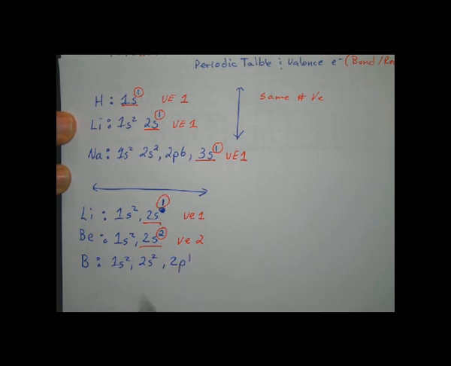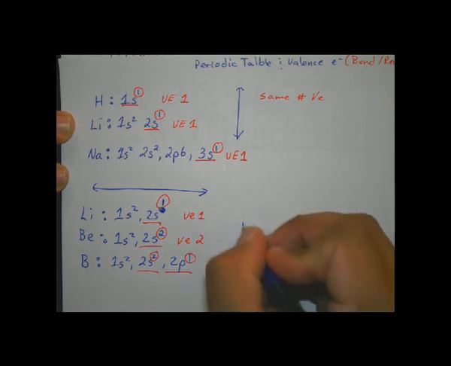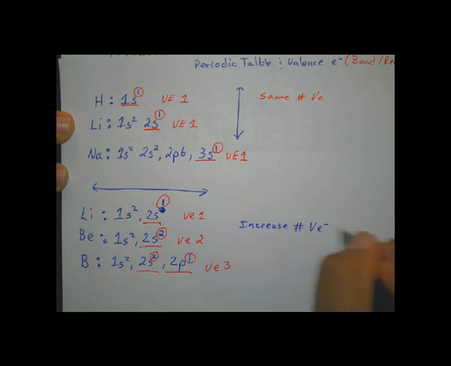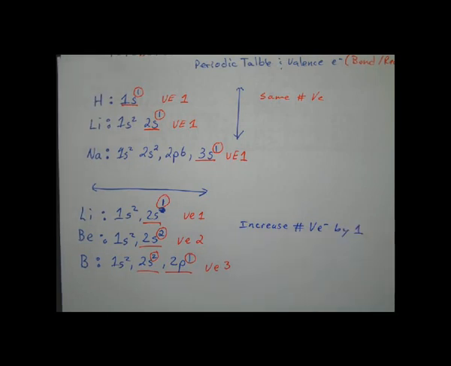What's the highest energy level here? It's 2. And then we count up all the electrons, so 2 plus 1, we get Ve3. So what's the trend here? As we move across, we increase the number of valence electrons by 1.